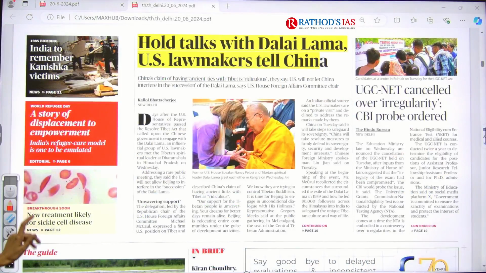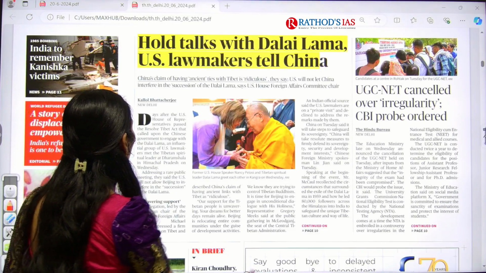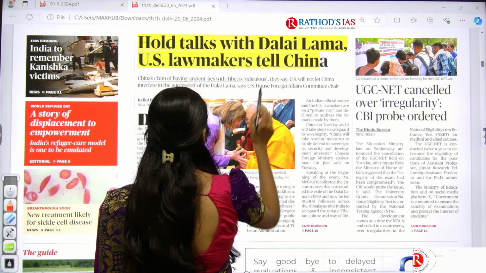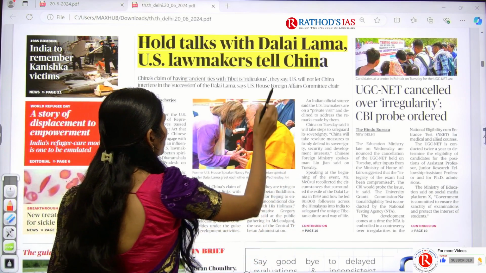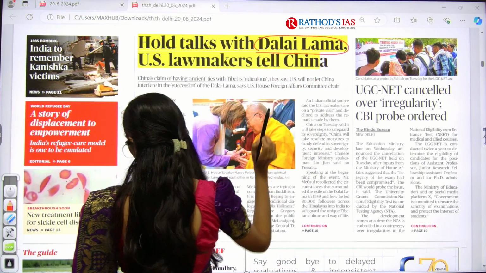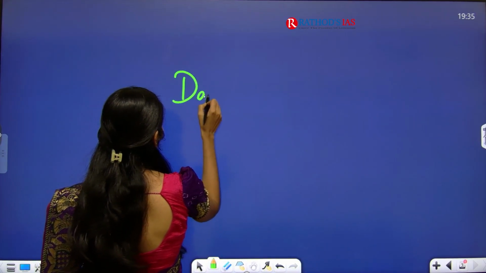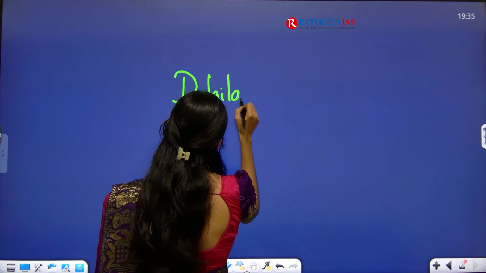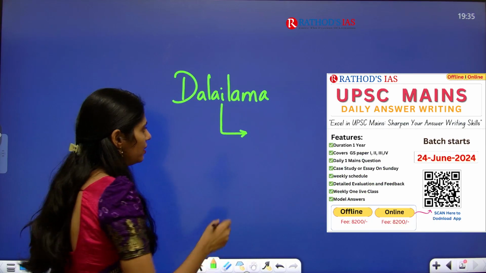Yes, now let us see the first article. This is the front page of the Delhi edition. The first article is talking about: hold talks with Dalai Lama, US lawmakers tell China. So the keyword in this article is Dalai Lama. Okay, it is talking about Dalai Lama. So Dalai Lama belongs to which religion? Say it is Buddhism.